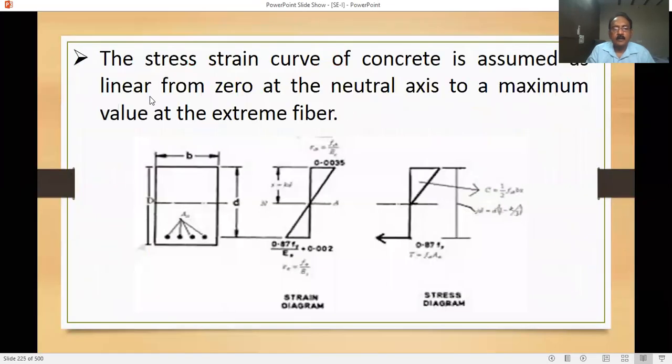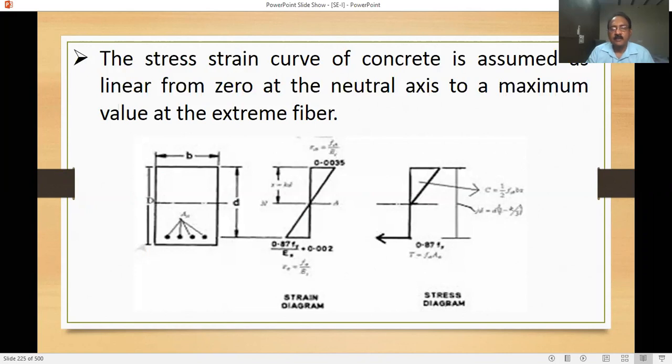See here, what we discussed in the previous slide. If you observe this carefully, you will understand what the working stress method is. First we'll understand what is plain concrete, RCC concepts, why steel is provided. So then we are coming to this point. If you understand the previous topics, it's very easy to understand this concept.